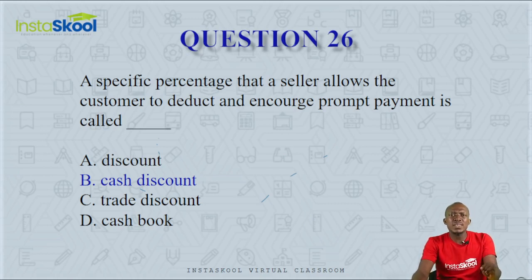Now, if the essence of the deduction is to encourage bulk purchase, then that is a trade discount. But if the essence of the discount is to encourage prompt payment, then it is called cash discount. So in this case, it is to encourage prompt payments, and the answer is cash discount, option B.